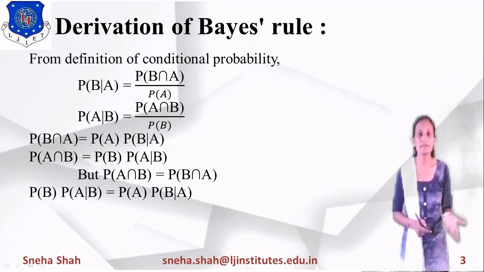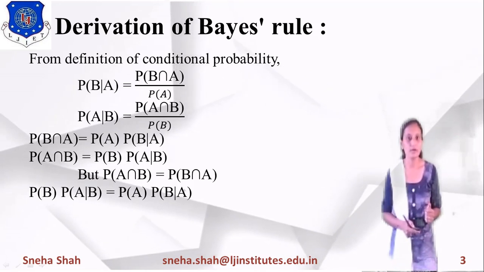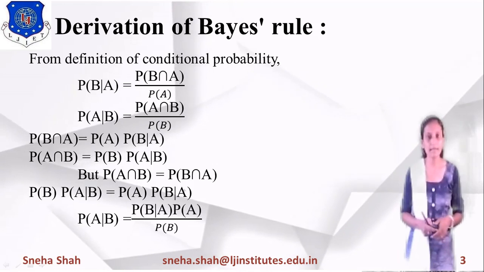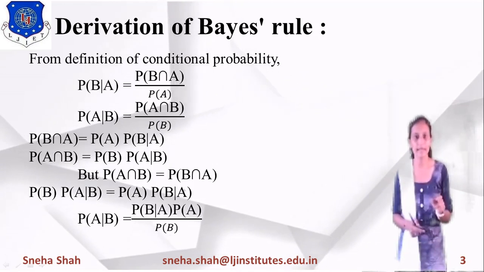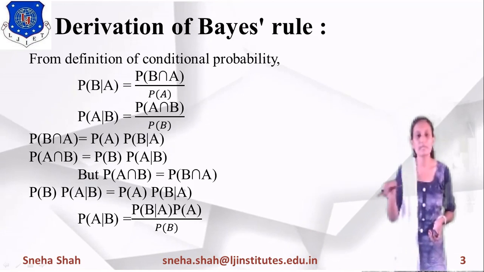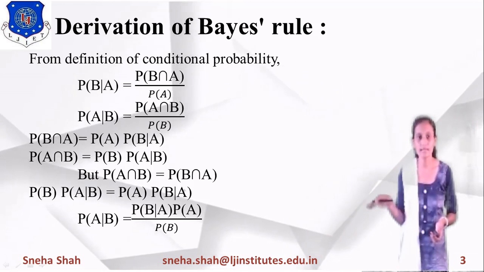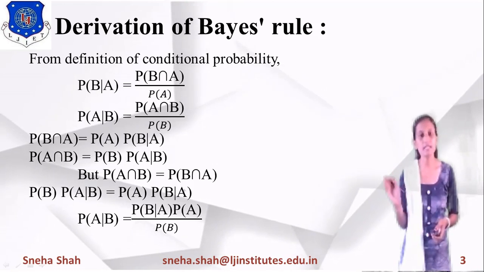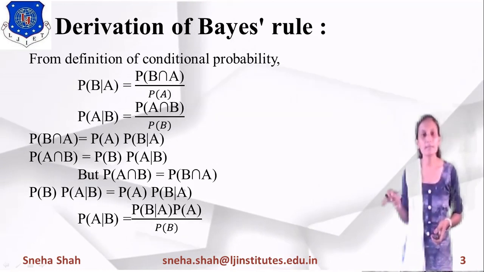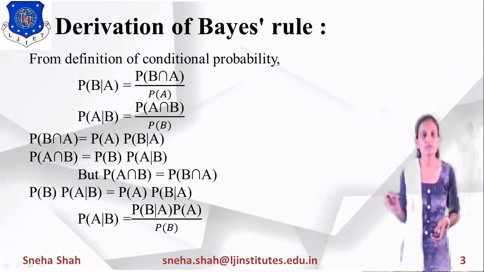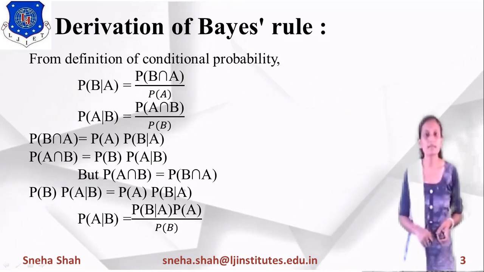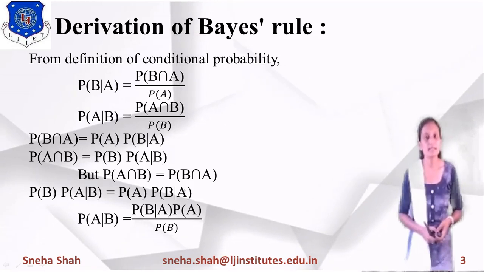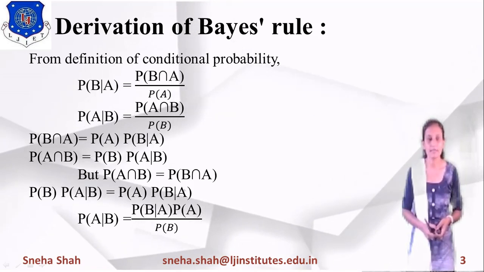Now from this we can find out any of these values. Suppose we want to find the probability of A given B. Then the probability of B goes to the right side, so the term will be probability of B given A into probability of A divided by probability of B. This way we can derive the Bayes rule. So this is the final equation of Bayes rule. Now based on this we will calculate some examples.